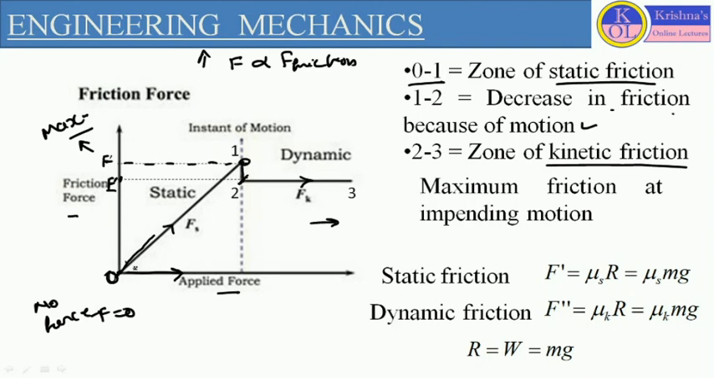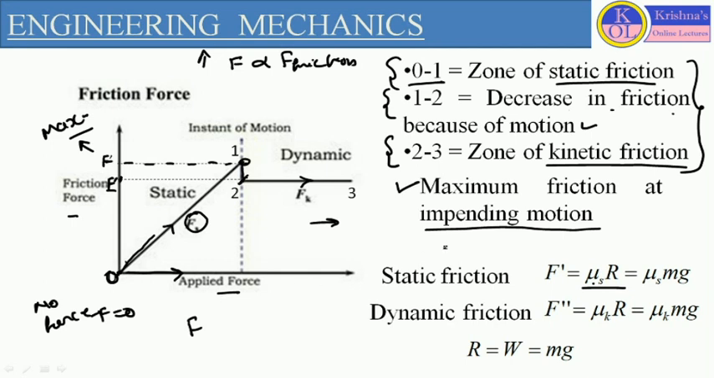So here we can define the variation of friction force with the help of zone of static friction, zone of kinetic friction, and decrease in friction because of the motion. So 0, 1, 0, 2 and 2, 3 represent the variation of friction force, where the friction will be maximum at the point of impending motion. Now at this 0, 1 line, this friction is represented as static friction. So at this particular point, static friction we will define as mu s into R.